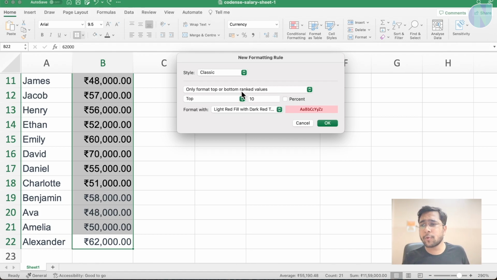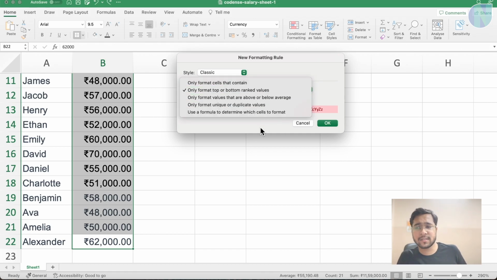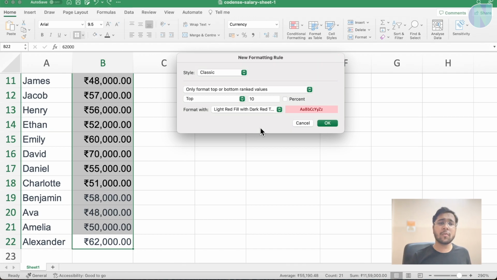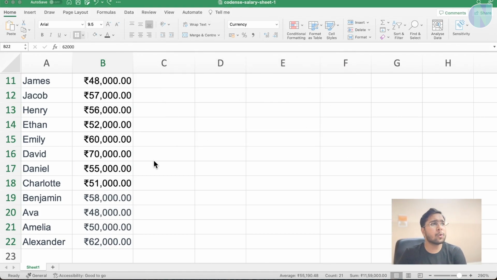Only format top to bottom ranked values. You can also change it how you want to do it. Just read it, you will be able to understand. Pause the video if you want, you can play with it, how to do conditional formatting in Excel. This is also known as cell formatting. Conditional formatting or cell rules are also the same thing.